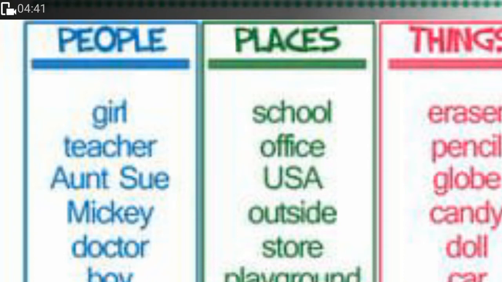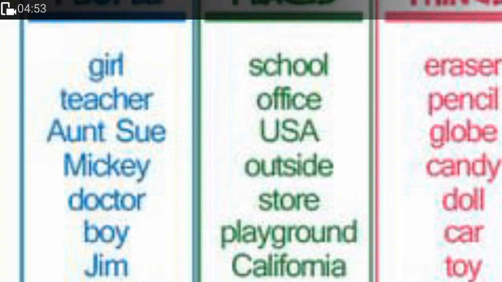Now we are talking about someone in particular. Then we give a name like Aunt Sue, Aunt Monica. So we are giving a name. Uncle Jack.